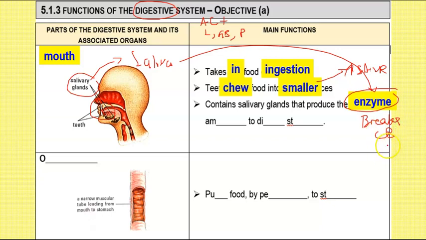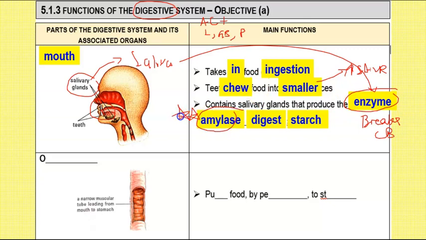They break the bonds that hold the molecules together. So the name of this enzyme is amylase. Amylase helps to digest starch. This is a very important term. So the very first process that takes place in the mouth is chewing of the food. The second process is that your saliva, which contains amylase, will help to digest starch.